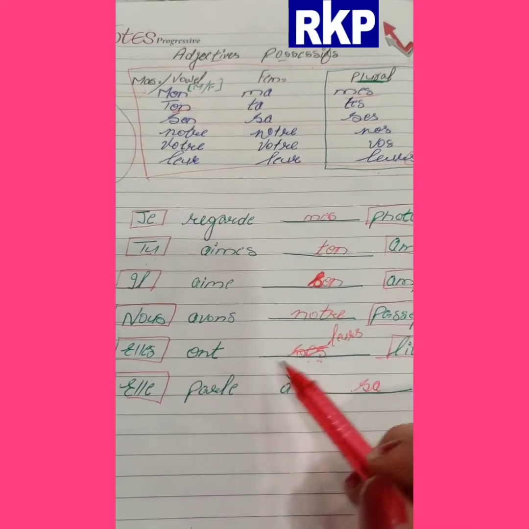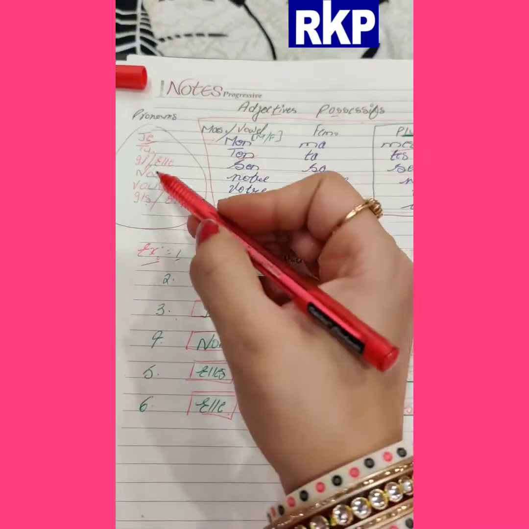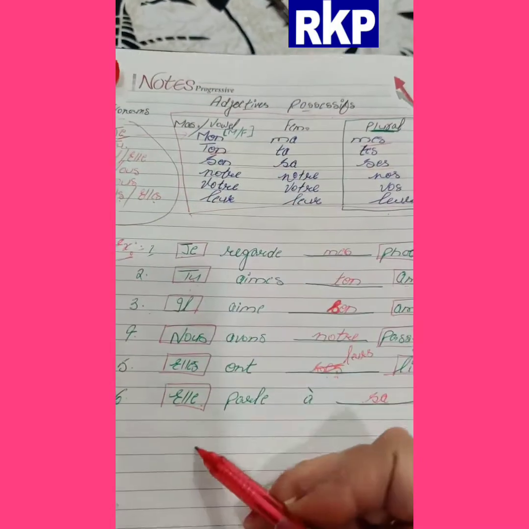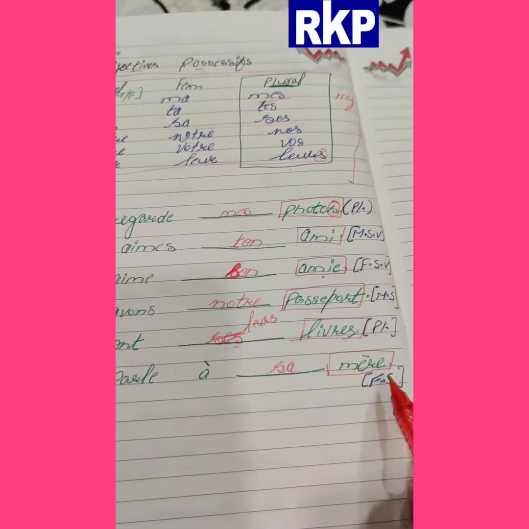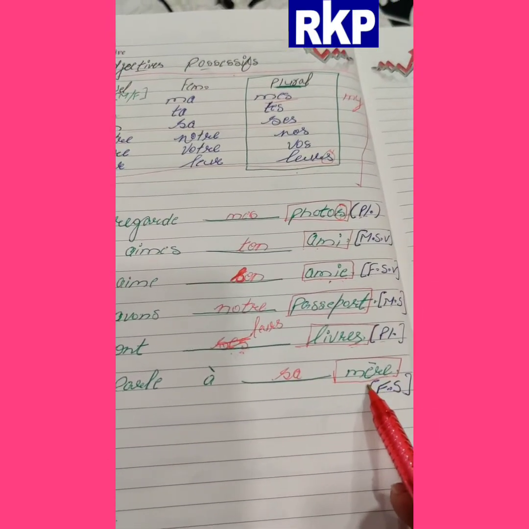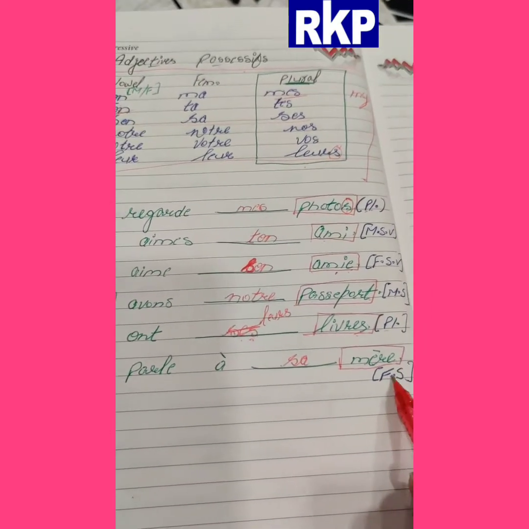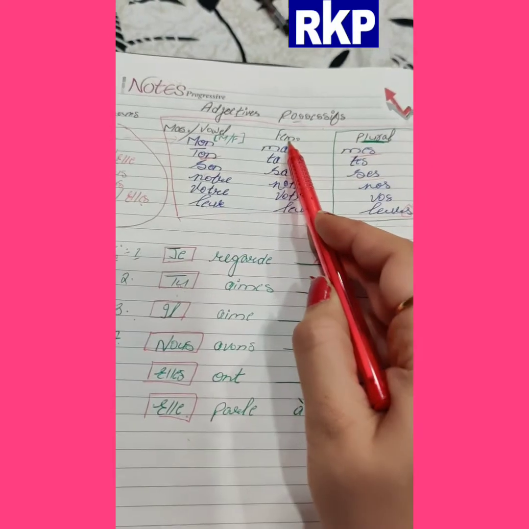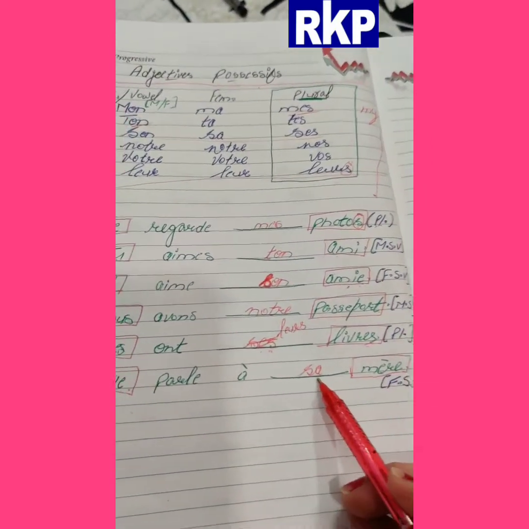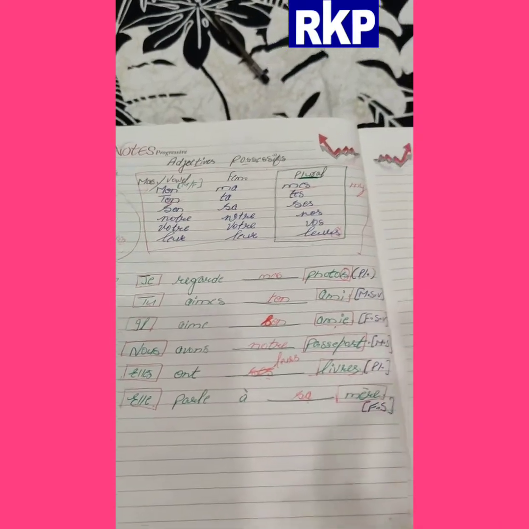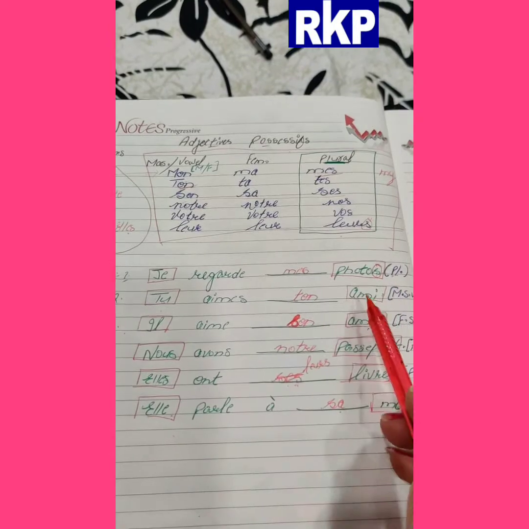Okay, next is elle. Now elle is given, here it is, so here elle will come: son, sa, ses. And this is mère, it is ending with e, and mère means mother, and mother is feminine, so it's feminine singular. For feminine singular, the second line. So what will come? Sa. Okay, so like this you have to do this topic. I hope you all are clear with the examples.